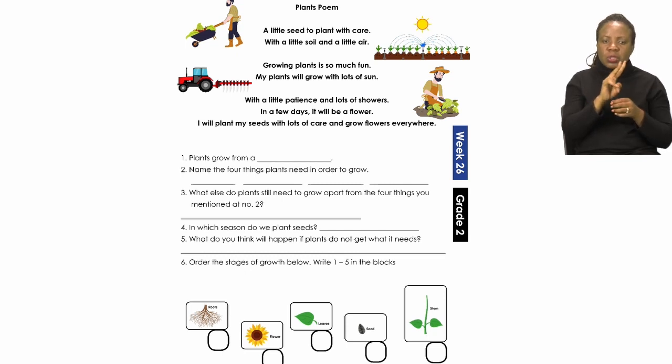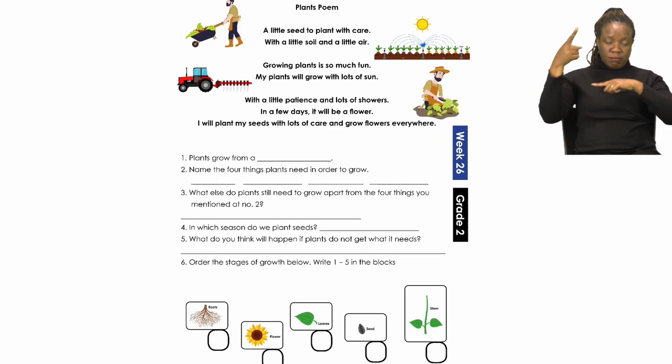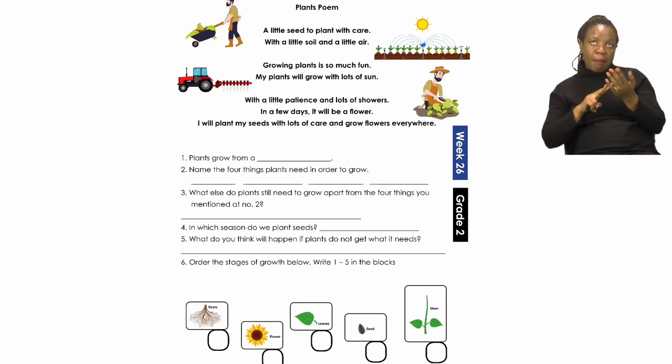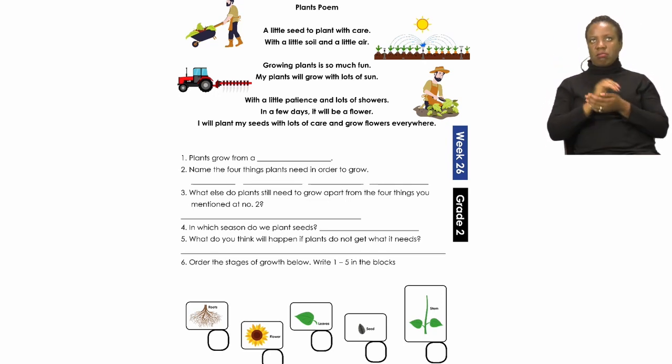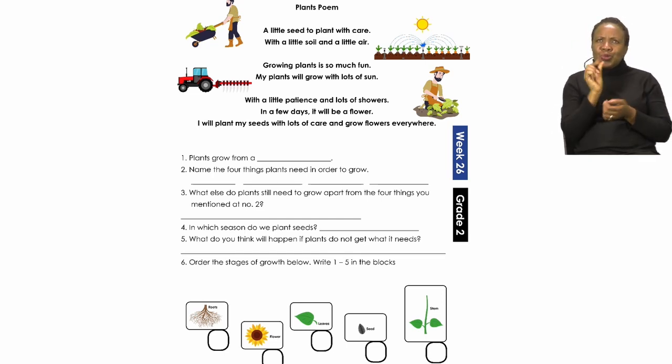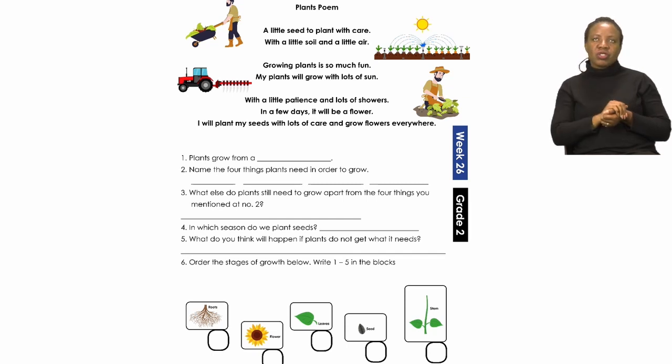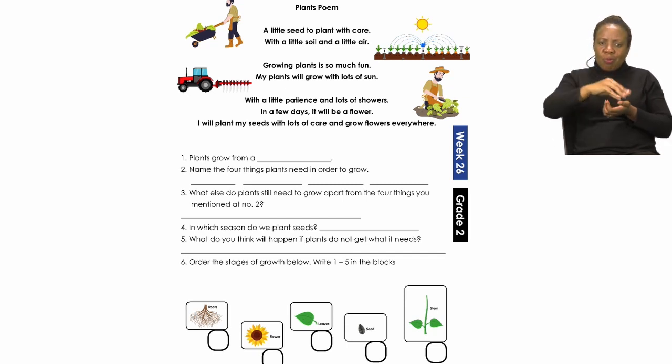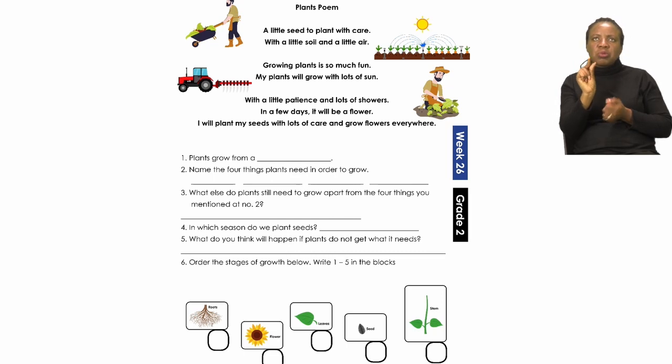Okay, now let's quickly go back and read the poem one more time. Plants poem. A little seed to plant with care, with a little soil and a little air. Growing plants is so much fun.